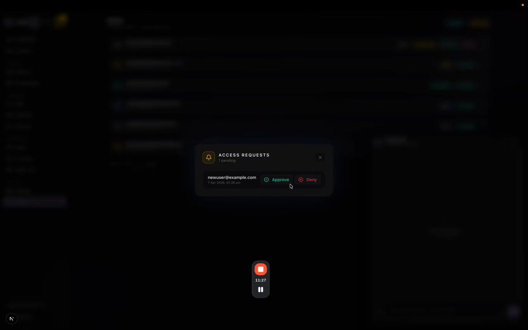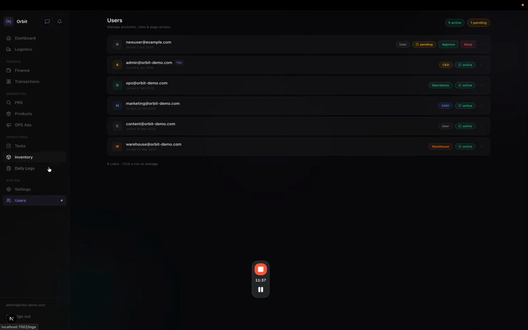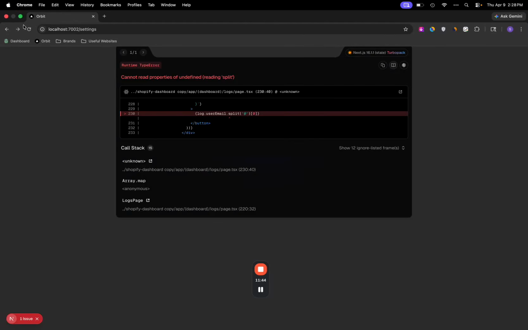And then this is access request, so if a new member joins your team, you can approve them or decline them, and then go to users and grant the other person access, like what access you want to give. Okay, there are some errors here and there. I'll just